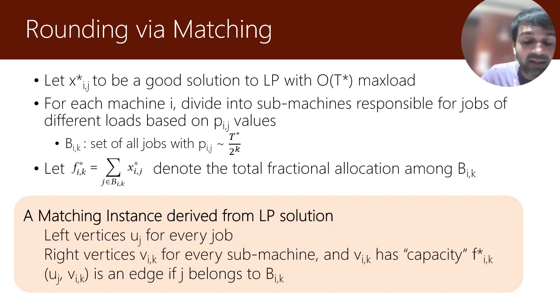Now the right vertex has a capacity, and the capacities are not uniformly B star like we looked at in the earlier toy example. Each right vertex has a separate, different capacity, and the capacity is precisely the ceiling of f star ik. How do we place edges from left vertices to right vertices? It's a very natural way. A left vertex u_j has an edge to a right vertex v_ik if and only if job j belongs to the bucket B_ik for machine i. So now we have a matching type of instance. The goal is to match all the left vertices to the right vertices while we respect the capacities.